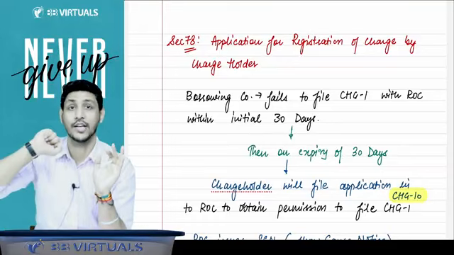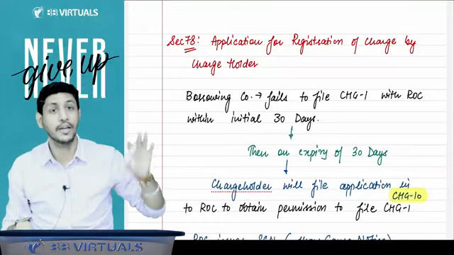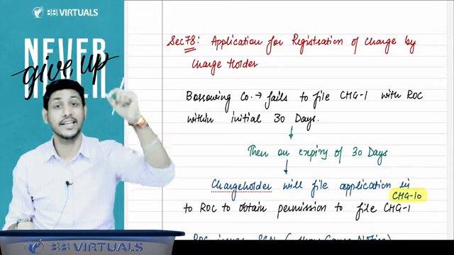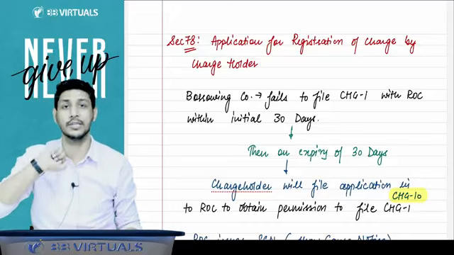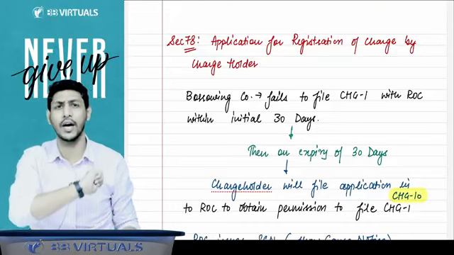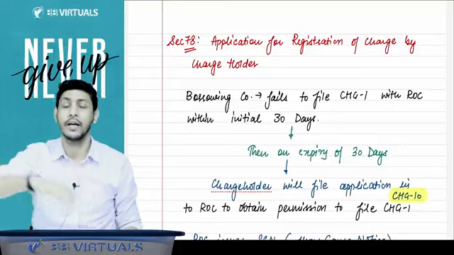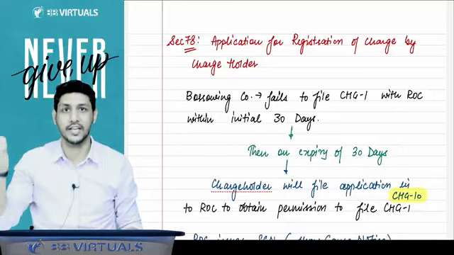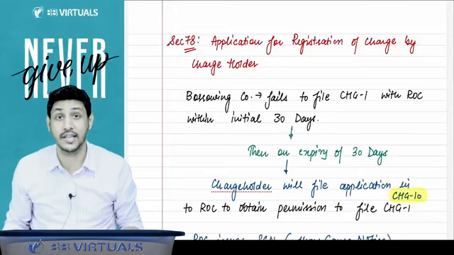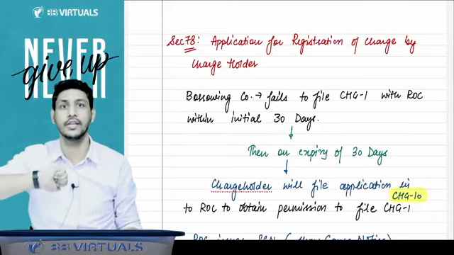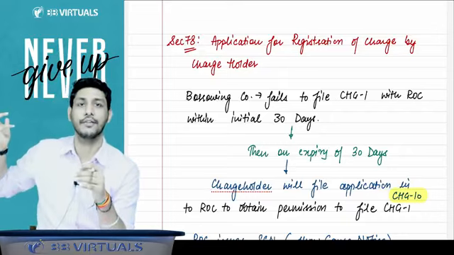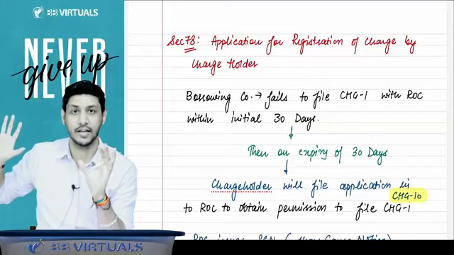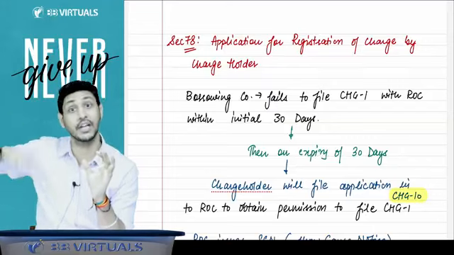Now, section 78 says, charge holder, listen very carefully. Law is saying to the charge holder that even if the company has not filed CHG1 with the ROC within the original period of 30 days, now it is your responsibility that you may file that form with the ROC. You can file now, because it will be to your benefit if that charge gets registered. If the charge remains unregistered, that will be your loss only. But that doesn't mean that the company does not have any duty to get that charge registered. Earlier, the primary duty was of the company.